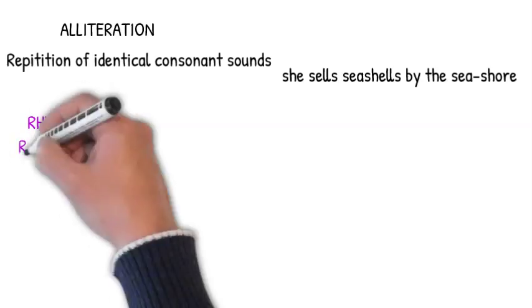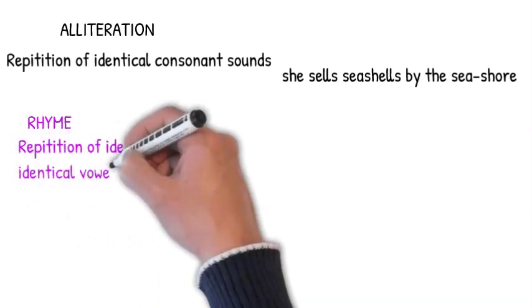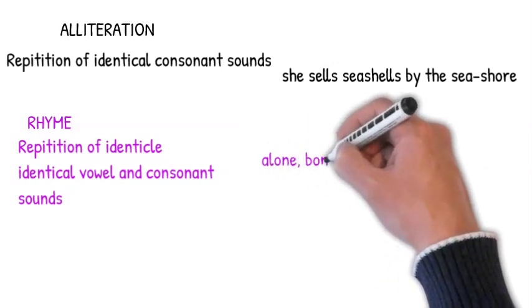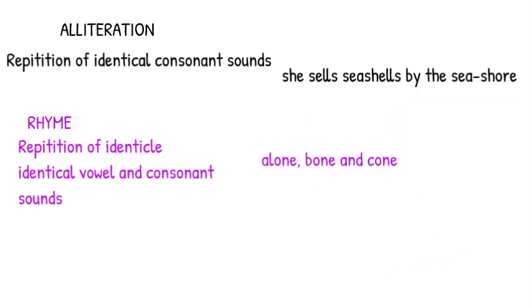Rhyme is the repetition of identical vowel and consonant sounds. An example is, alone, bone, and cone. Another example is, bent and pant.